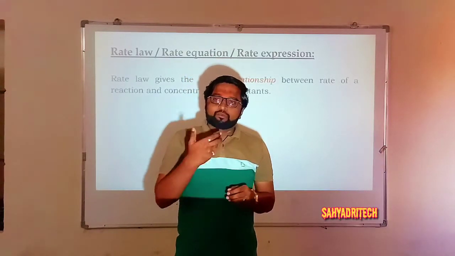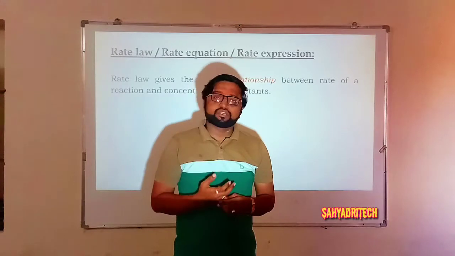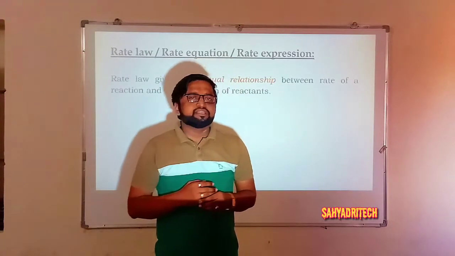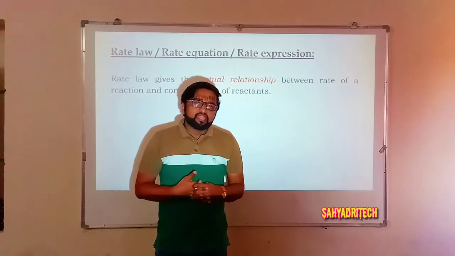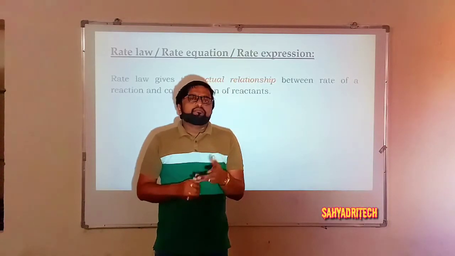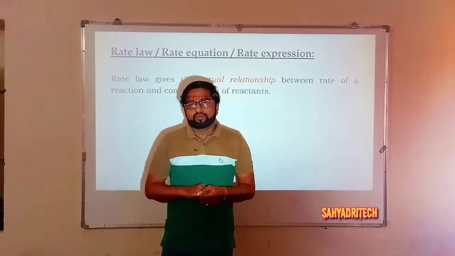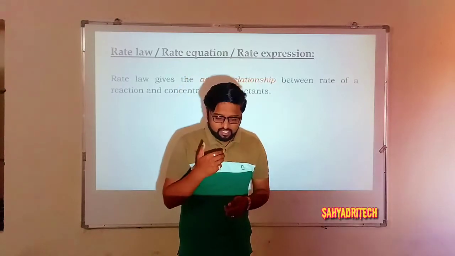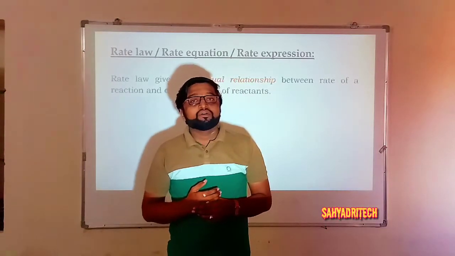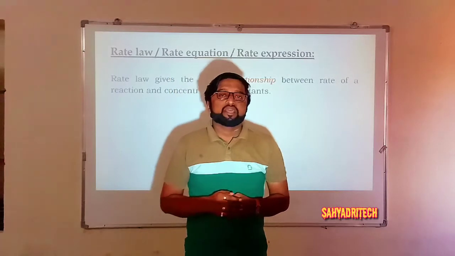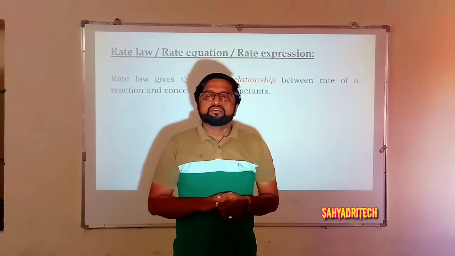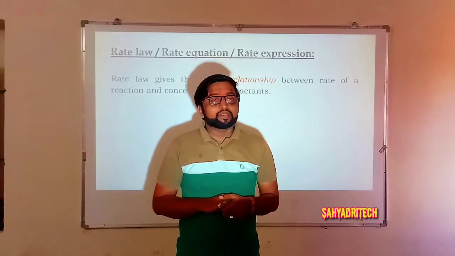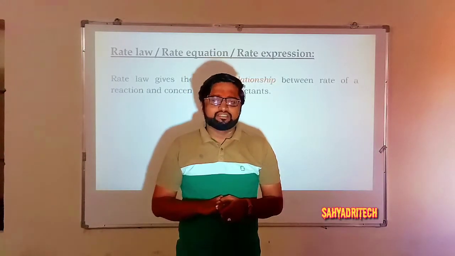But what about the practical, or I can say actual, relationship? Actual in the sense it depends on the mechanism, or simply the path of the reaction followed. So based on the path of the reaction followed, the relation between the rate of a reaction and the concentration of reactant species will be different compared to the law of mass action.